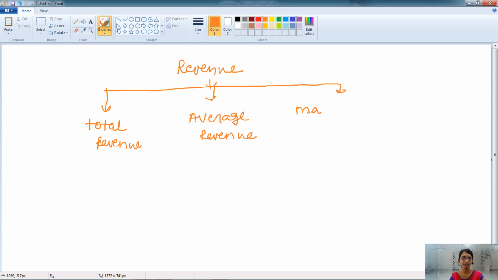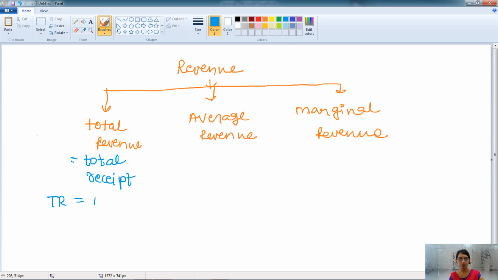And the third one is the marginal revenue. Let's understand all of these in detail. The total revenue is the total receipt which the firm or the business gets.